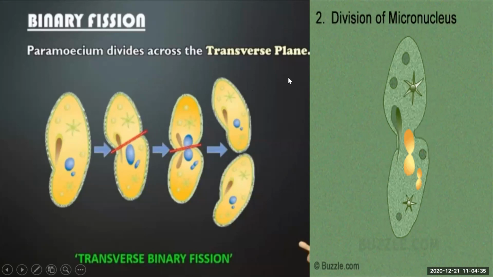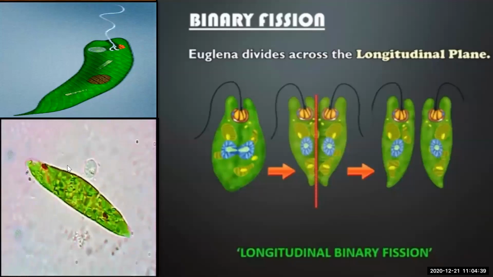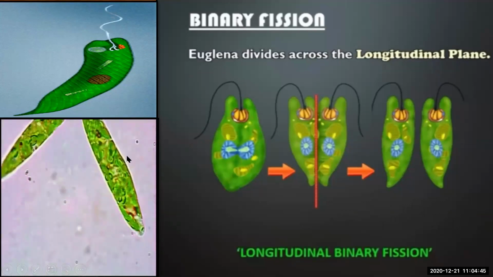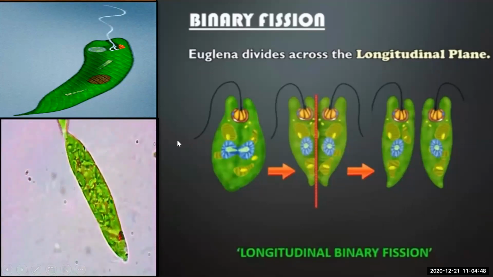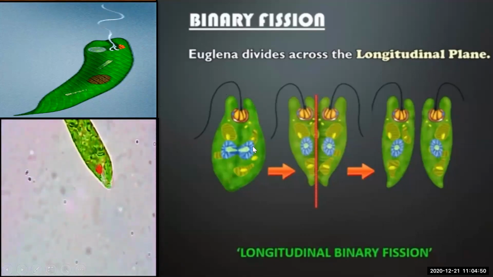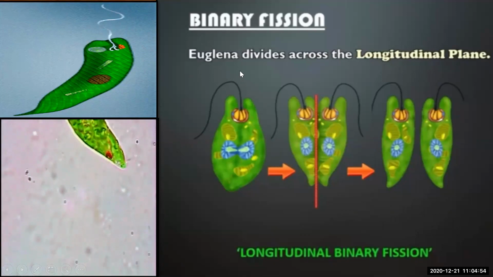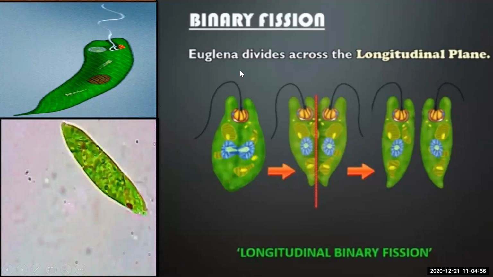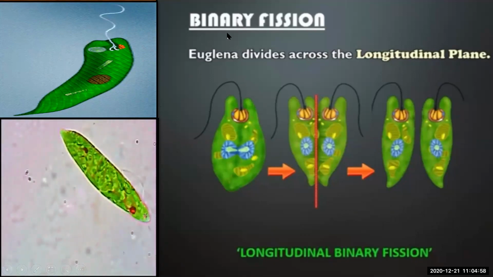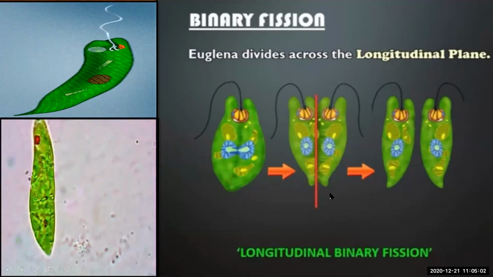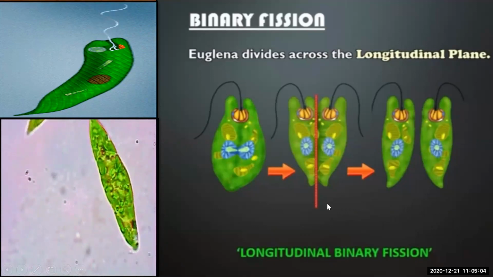Now moving to the next, that is Euglena. Here, I have shown you the activities of Euglena, how it is moving ahead. It has a flagella. It has a definite shape also. Euglena is also a single cell organism, a unicellular organism, and it divides itself longitudinally, means in a vertical axis.